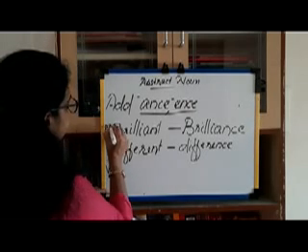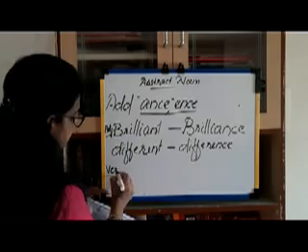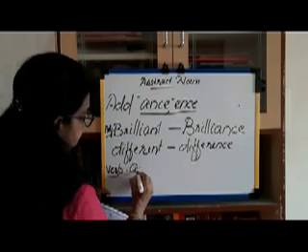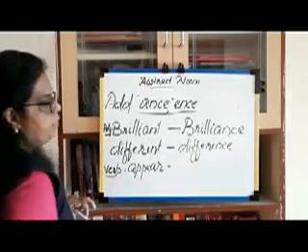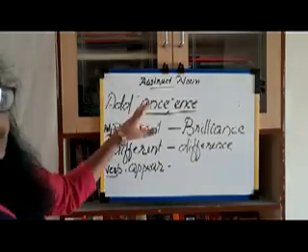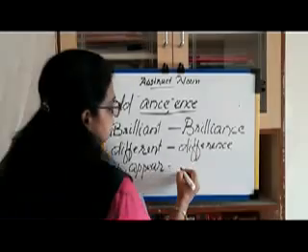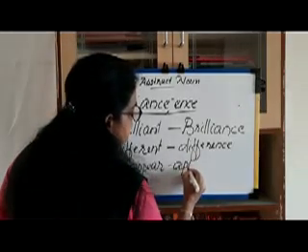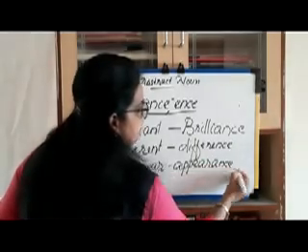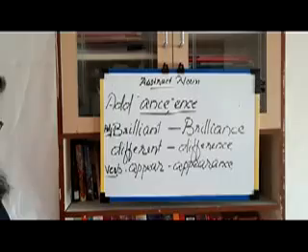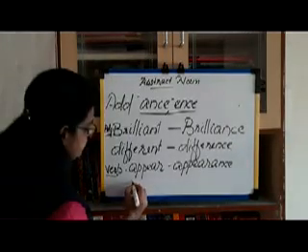This one is an adjective, and this one is a verb. Appear. We add A-N-C-E, so we get an abstract noun, appearance. The next one is guide.